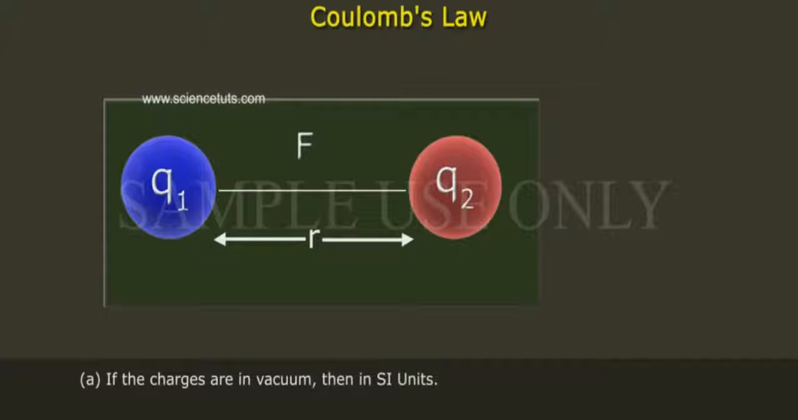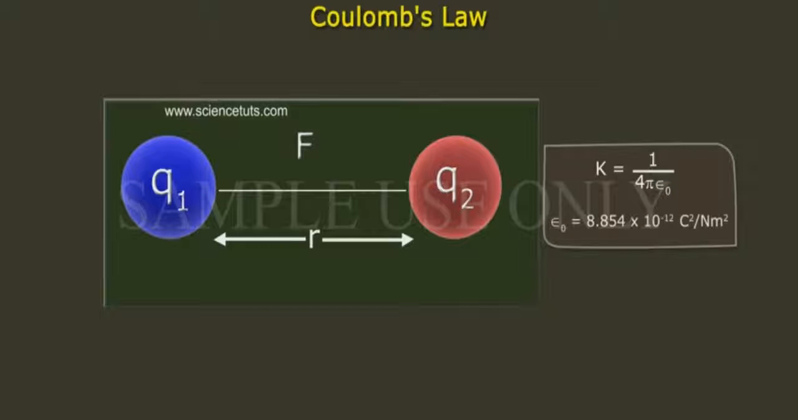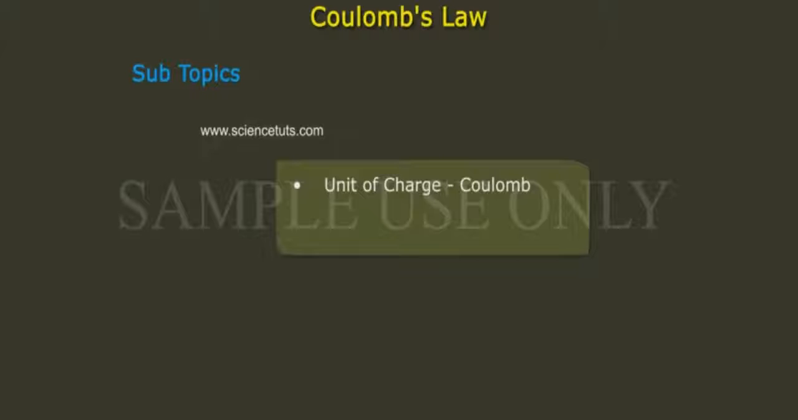A. If the charges are in vacuum, then in SI units, K is equal to 1 by 4 pi epsilon naught, where epsilon naught is the permittivity of space. The value of epsilon naught is equal to 8.854 into 10 power minus 12 Coulomb square per Newton meter square, which was obtained by experiments. Thus K is equal to 8.988 into 10 power 9 Newton meter square per Coulomb square. Subtopics: Unit of charge, Coulomb. Vector form of Coulomb's law.